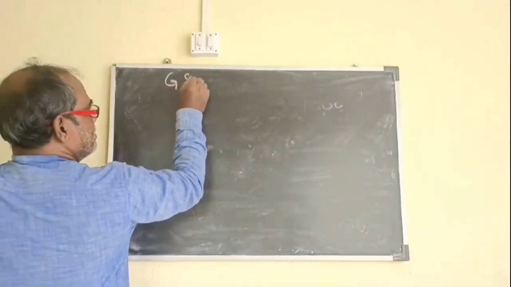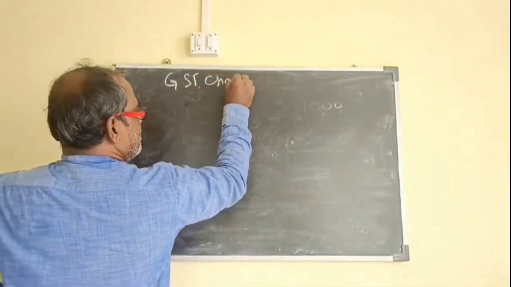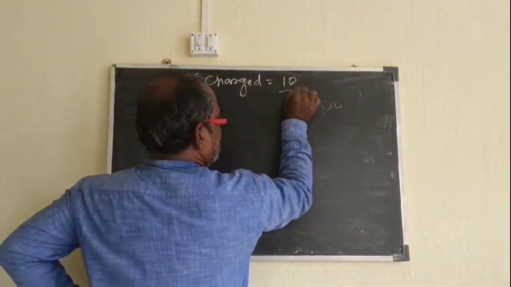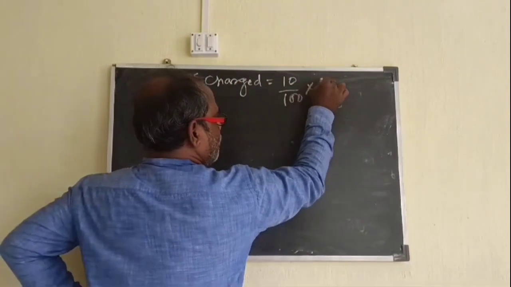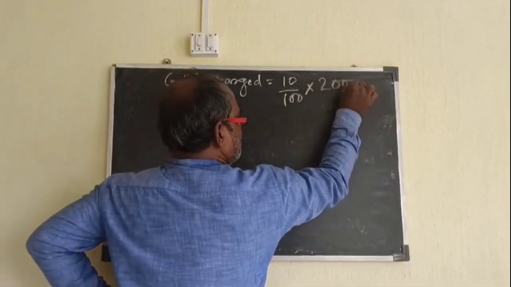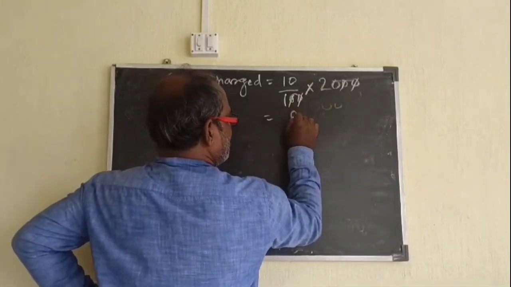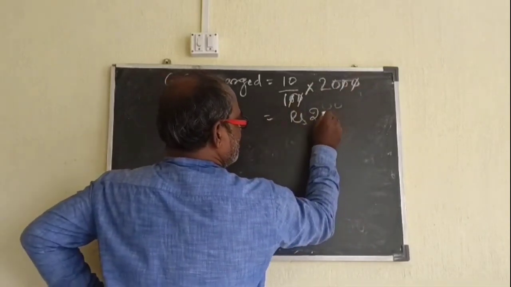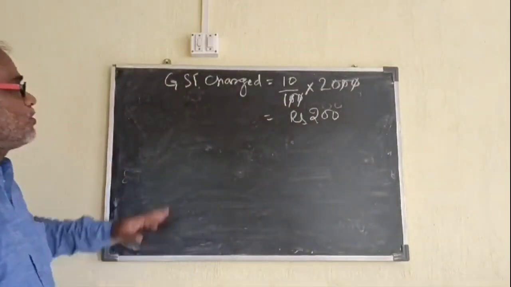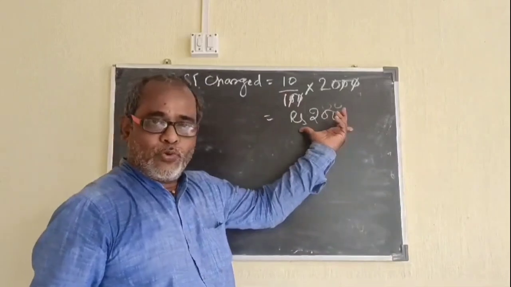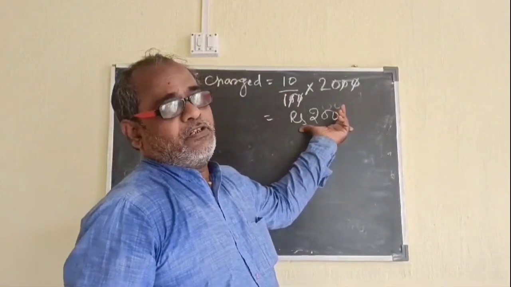GST charged is equal to 10% of 2000. So the shopkeeper is charging GST of rupees 200 from the customer.